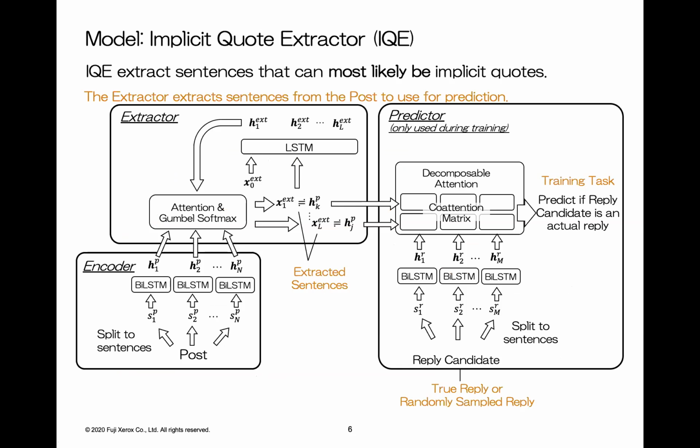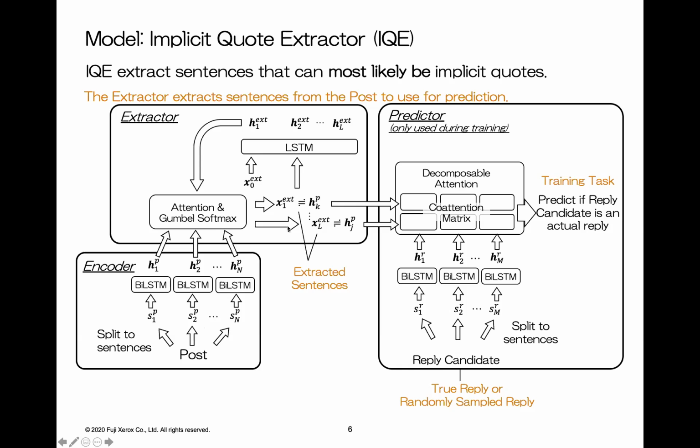To this end, we propose a model, the implicit quote extractor. The input of the model during the training is a post and a reply candidate. The training task of this model is to distinguish whether a reply candidate is a true reply or not. Reply candidates can be a true reply or a randomly sampled reply. We first split a post into sentences, and the encoder computes the sentence features. We don't use all sentences for prediction. The extractor extracts a few sentences from the post to use for prediction.